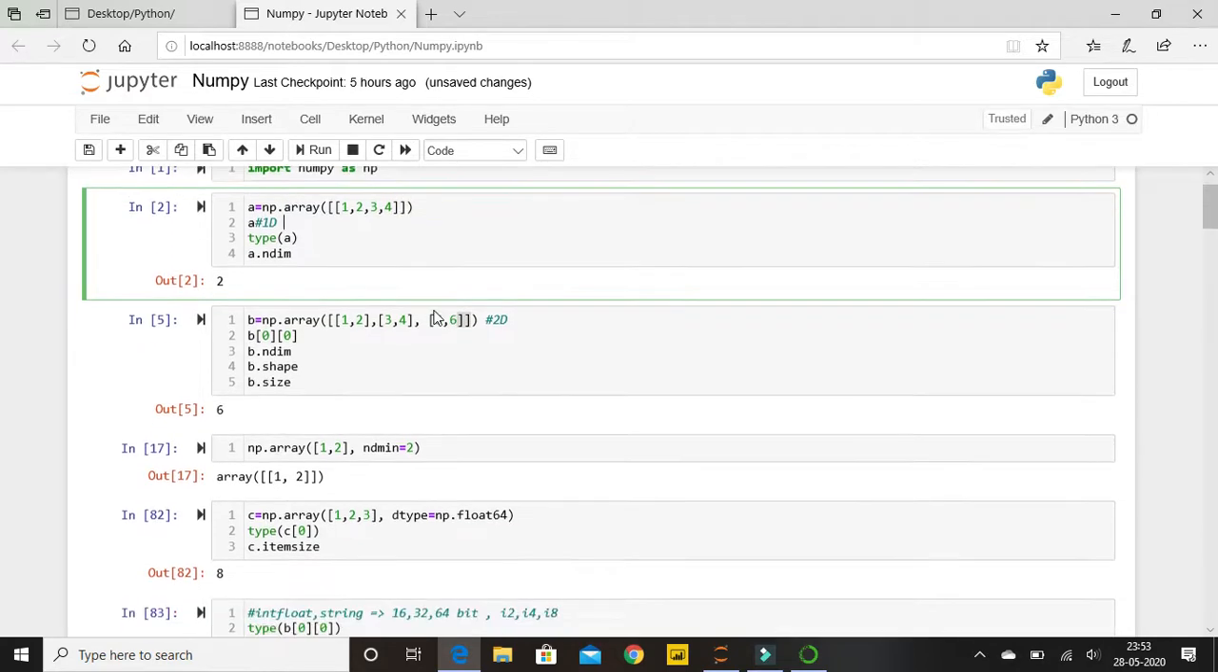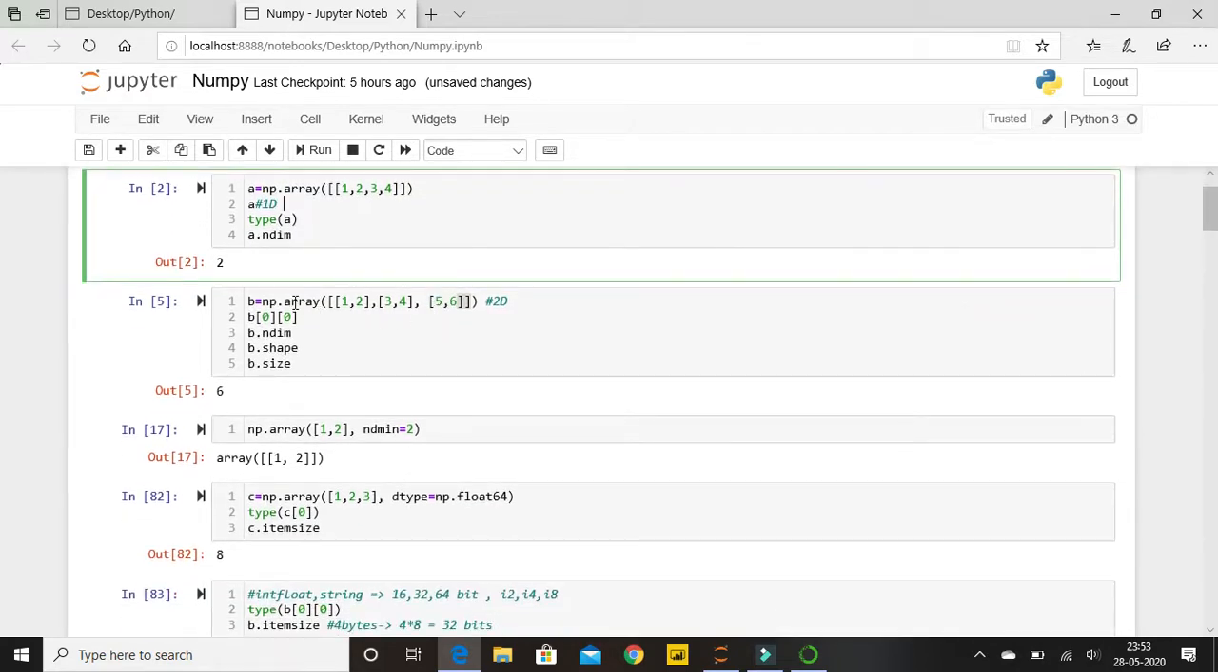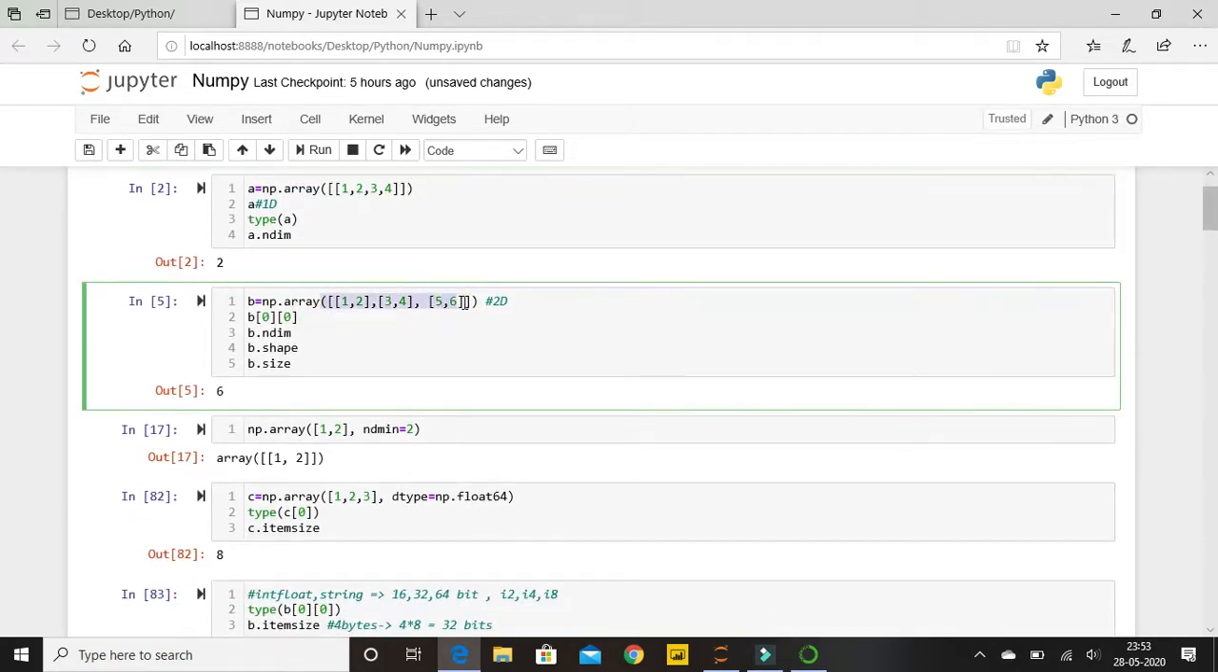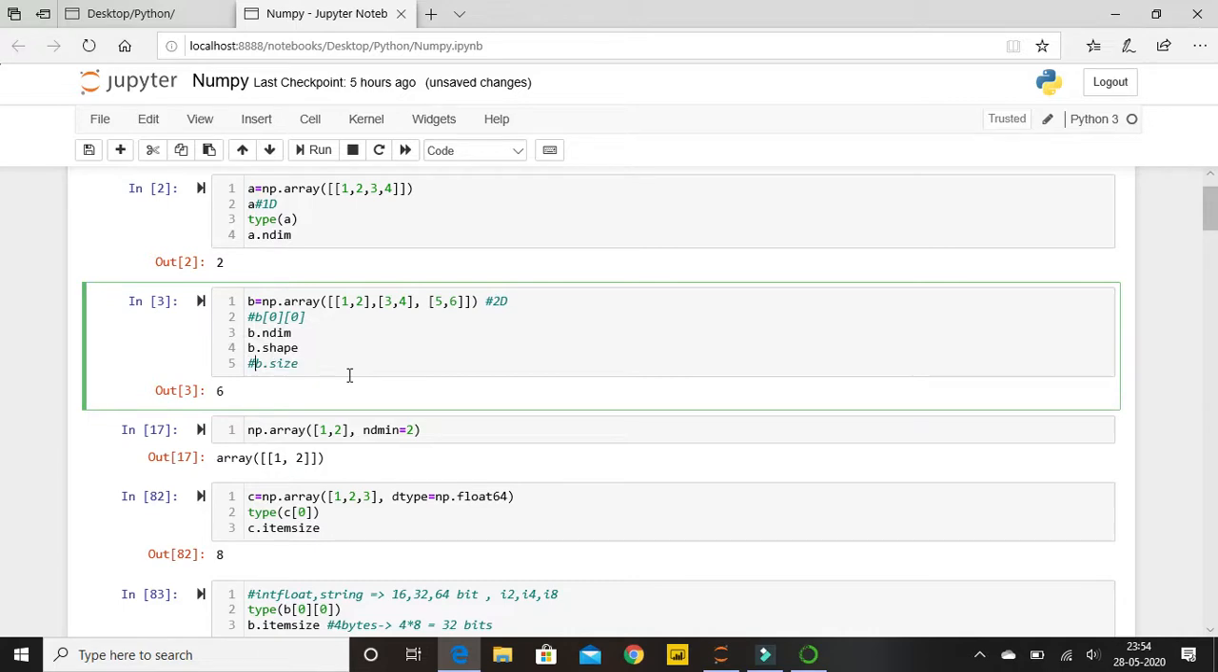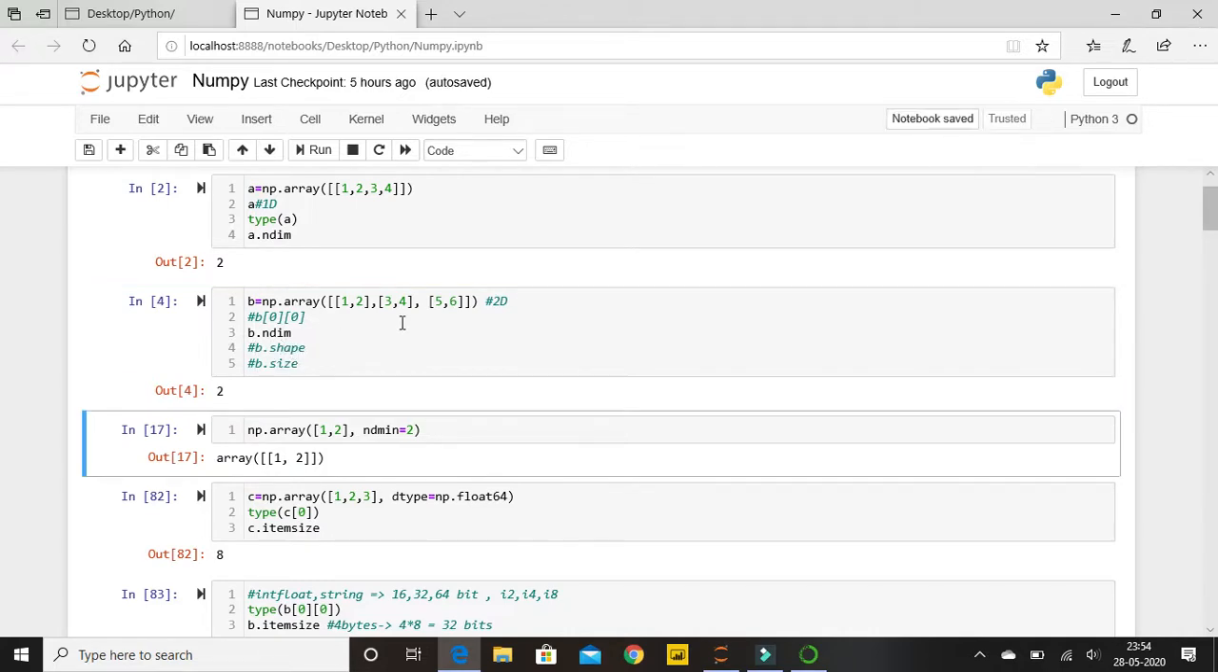Similarly, in the next cell, you will be able to find that I have created a 2D array which contains three lists: 1 2, 3 4 and 5 6. Let me just comment out this. Let's execute b.ndim. As we all know, there are two square brackets, so it will be 2. So it means it is a two dimension array.